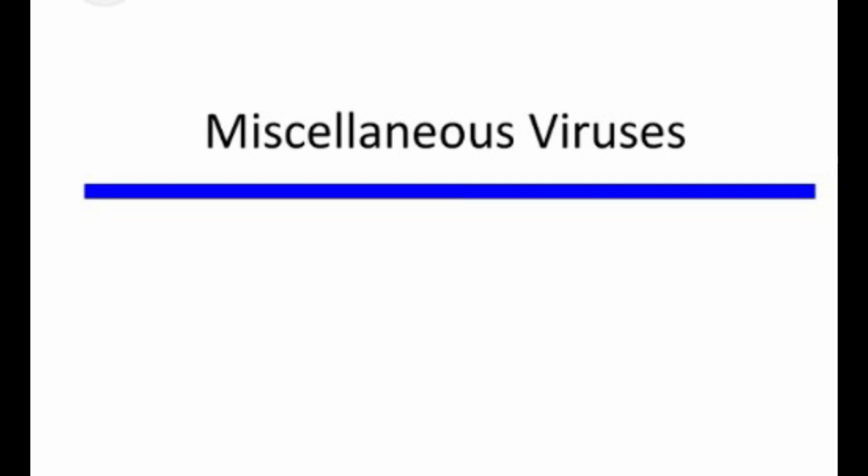Rotavirus diarrhea is usually seen in children below the age of 5 years, but most frequently between 6 months and 2 years of age. The infection is acquired by the fecal-oral route. Disease is self-limiting. Laboratory diagnosis: demonstration of virus particles in feces by ELISA, latex agglutination, counter current immunoelectrophoresis, electron microscope, immunoelectron microscope, antibody detection by ELISA, and polymerase chain reaction. Viruses causing gastroenteritis: rotavirus, norovirus, adenoviruses, astroviruses, coronavirus.